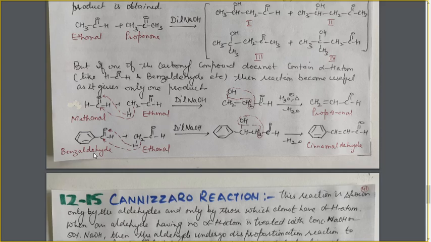Next, in the case of benzaldehyde and ethanol, here ethanol has the alpha H atom, benzaldehyde does not have the alpha H atom. Why? Can you understand why it does not have the alpha H atom? Because this benzaldehyde has the benzene ring, and at one position it has the CHO group, that is the aldehyde group. With respect to this aldehyde group, this is the alpha position, and we must have an alpha hydrogen atom, that is a hydrogen atom at this carbon atom, for the compound to react or show the aldol condensation.